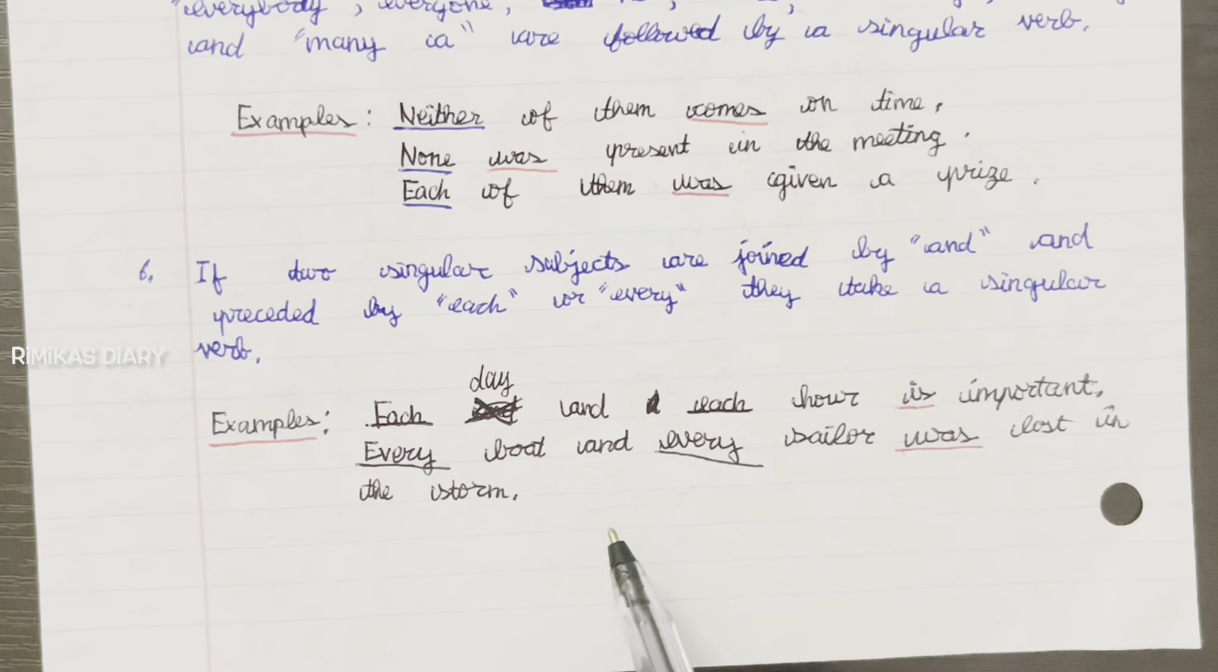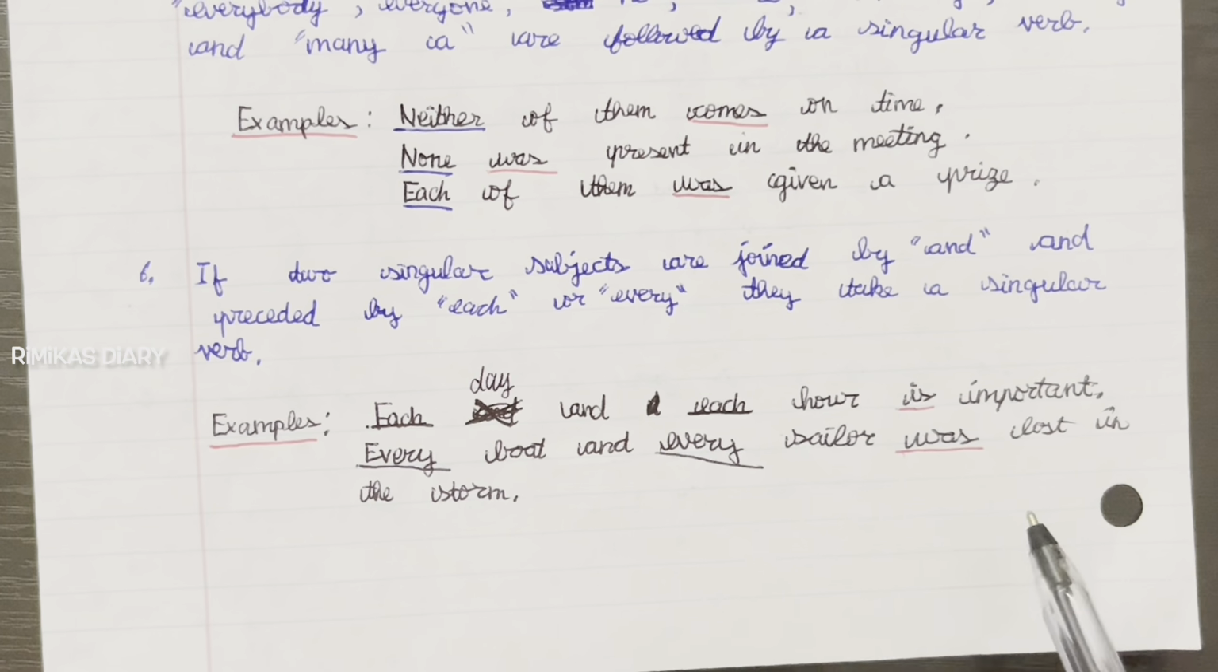Next sentence: every boat and every sailor was lost in the storm. Here, boat and sailor are the two singular subjects, and they're preceded by every. Then they take a singular verb, which is was.